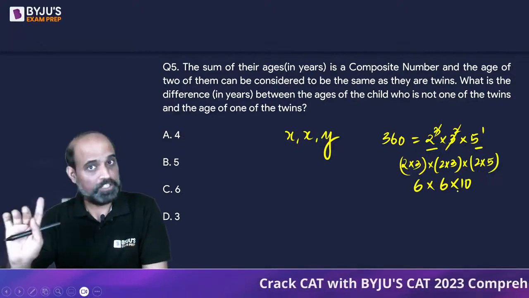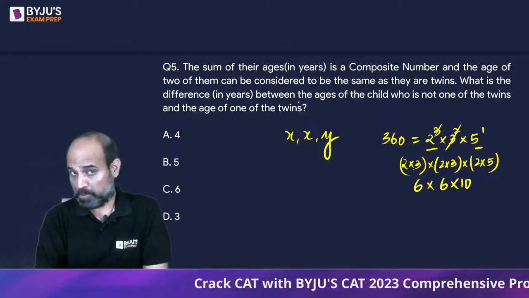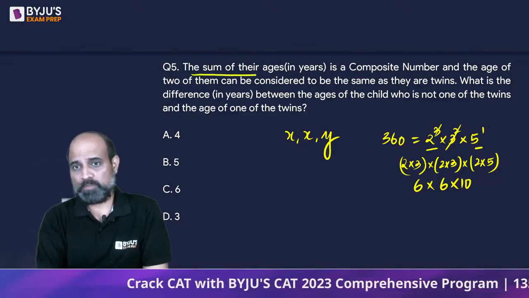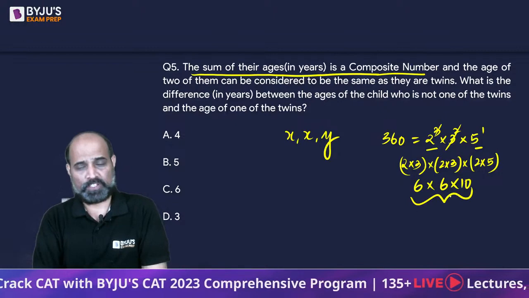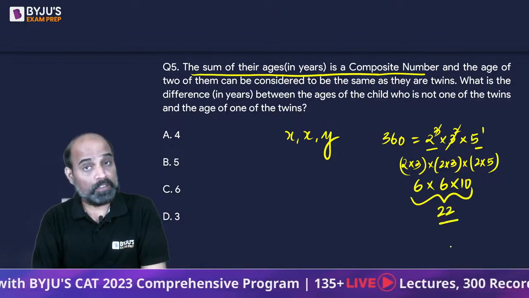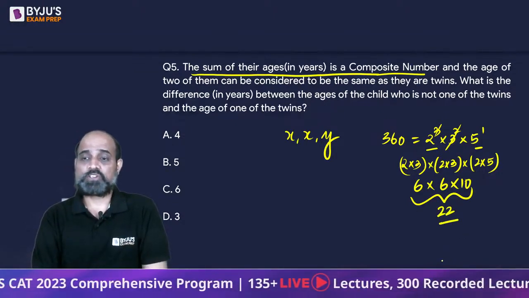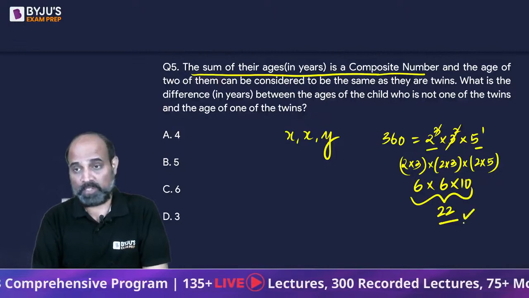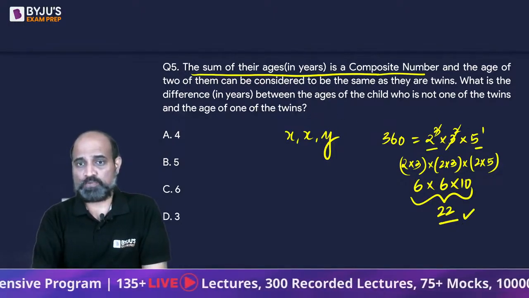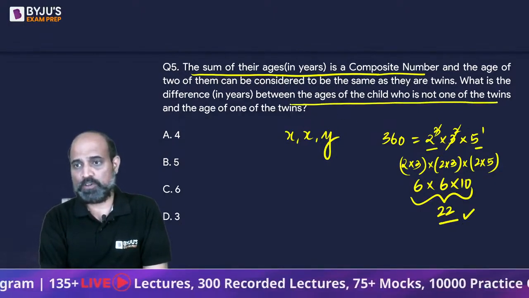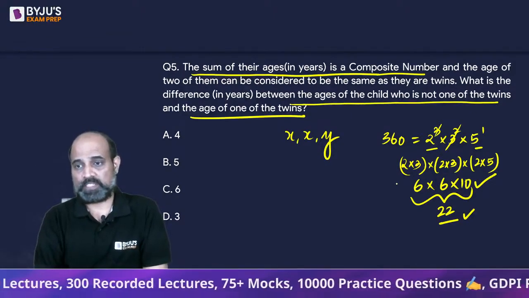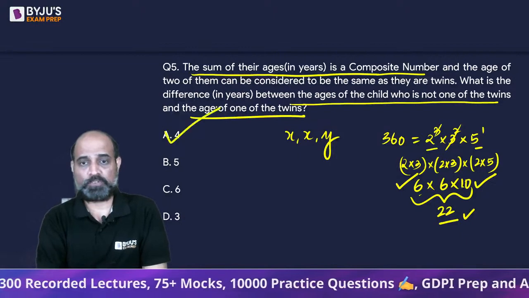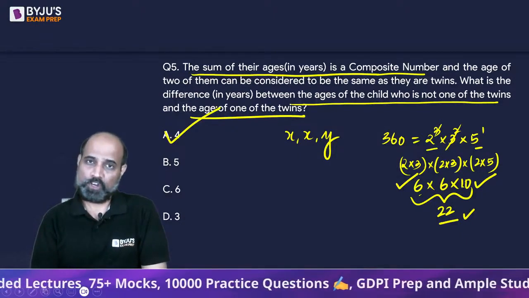So far some of the conditions are met. Now there are a few more conditions. The first condition being the sum of their ages is a composite number. So if I add all of this, this is going to give me 22, right? So it is a composite number. So the question asked is, what is the difference between the age of the child who is not one of the twins, that is 10, and the age of one of the twins, which is 6. So the difference is going to be 4. Option A.